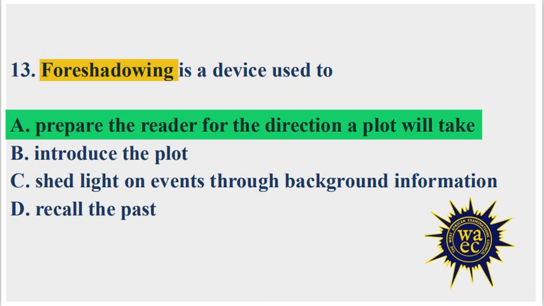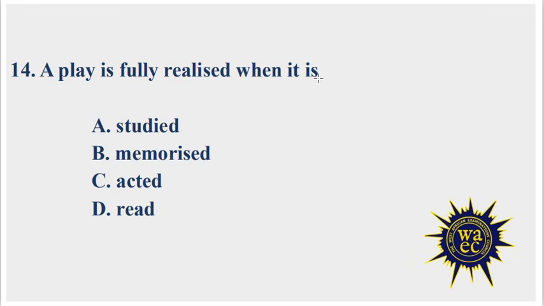Number 14. A play is fully realized when it is A. Studied, B. Memorized, C. Acted, D. Read. A play is the written form of drama. When a drama is written, it is called a play. However, it cannot be fully realized and fully enjoyed when it is read in a book. It can only be fully realized when it is put in actions. That is when it is acted. Hence, a play is fully realized when it is acted.